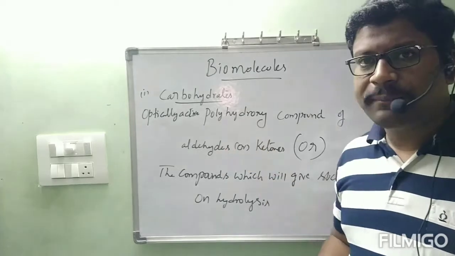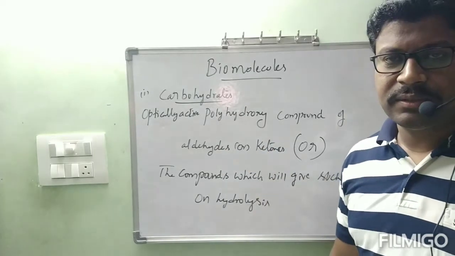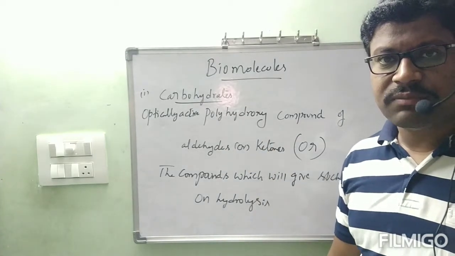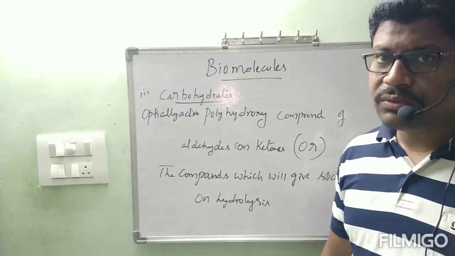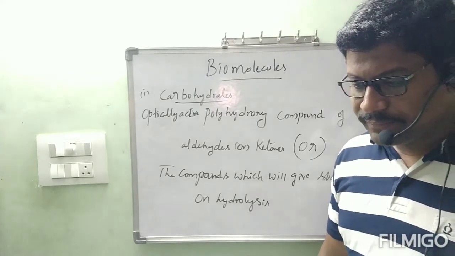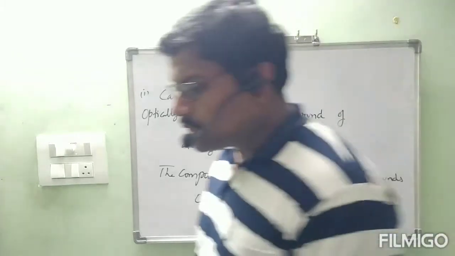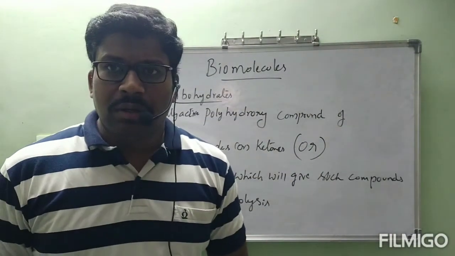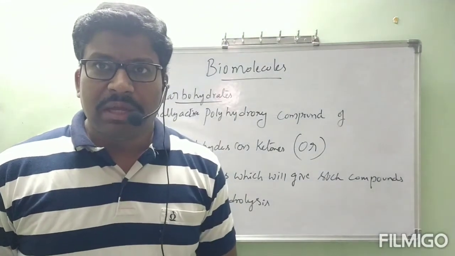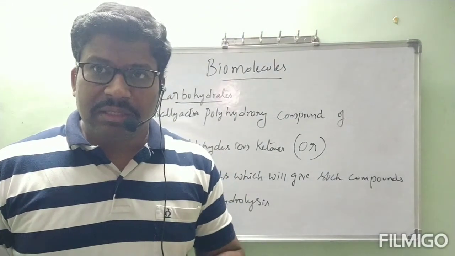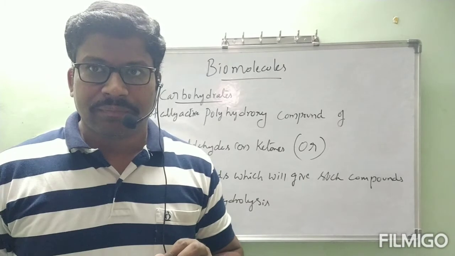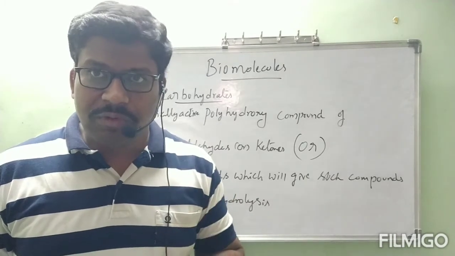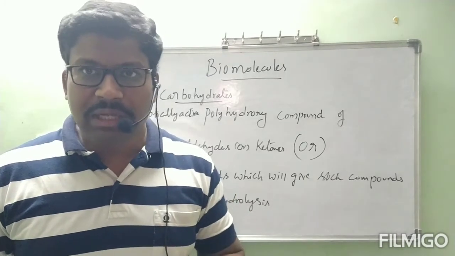Poly means so many hydroxy groups, more than two OH groups will be present in the given compound, in the carbohydrate.